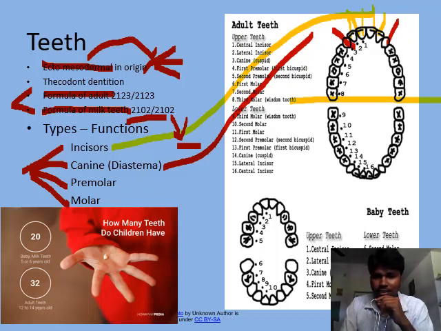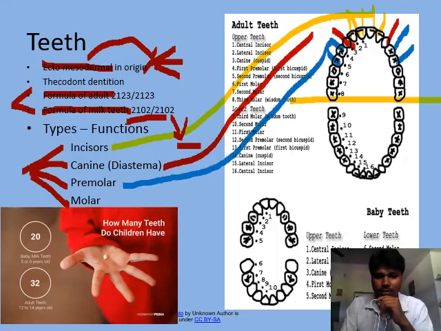Next, just beside the canine, we find premolar teeth, which are two pairs on each jaw. And at last, behind that we find molar teeth, which are three pairs on each jaw.